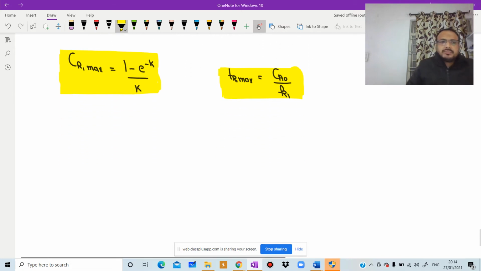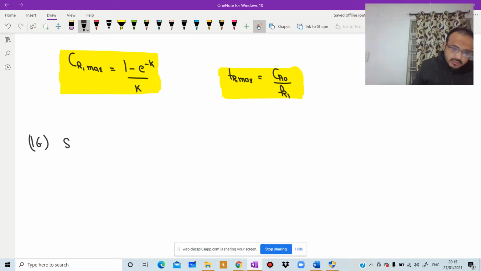Example number 16, selectivity and reaction yield.